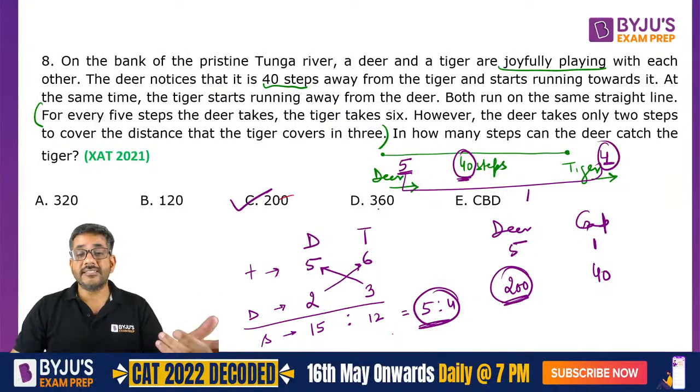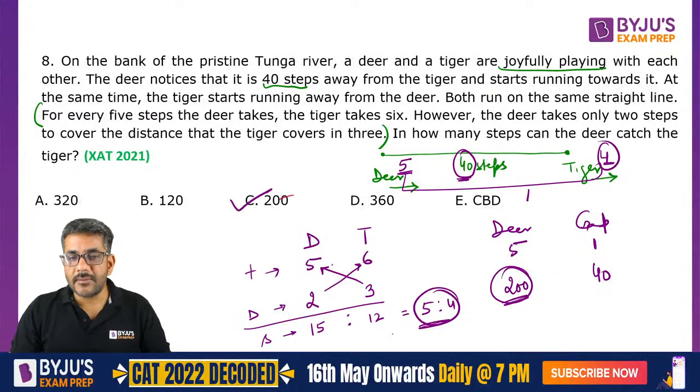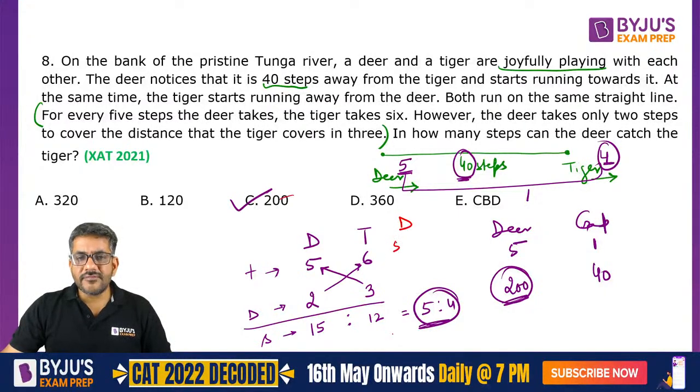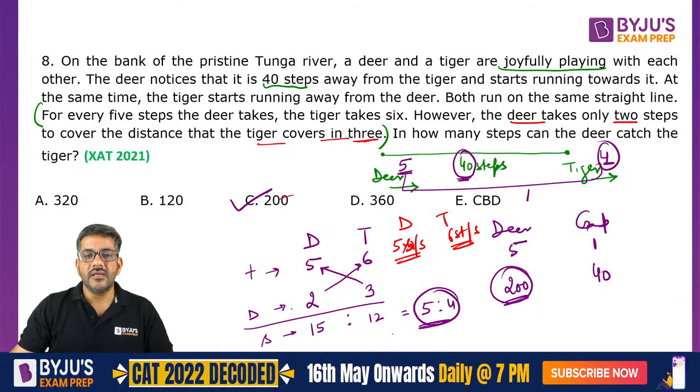दो, as I said कि ये तो कर ली, लेकिन इसमें ये कैसे पता चलेगा? क्रॉस मल्टीप्लाई कर रहे हैं. So I am saying इसको एक काम से आप देख सकते हो एक तरीके से. Suppose speed of deer is 5 meters per second. 5 steps per second. So tiger takes 6 steps per second, right? Now the question says that the distance that deer covers in 2 steps is same as the distance that tiger covers in 3 steps. Let us say they cover 6 meters.